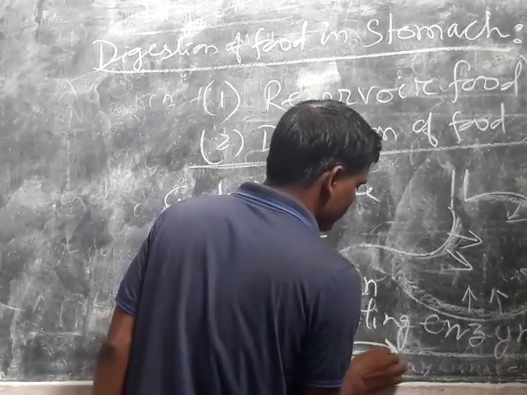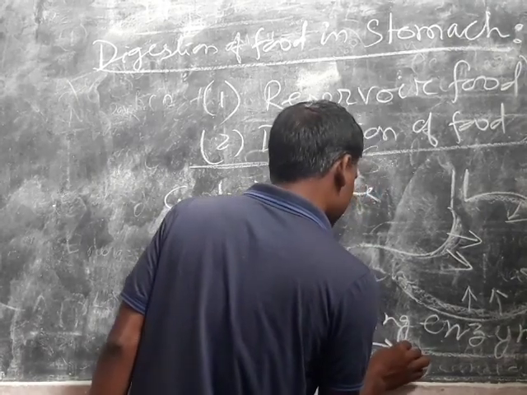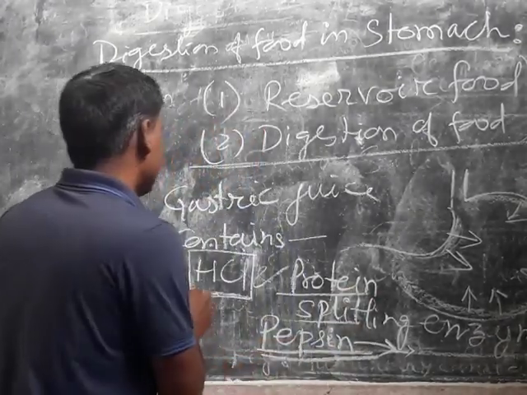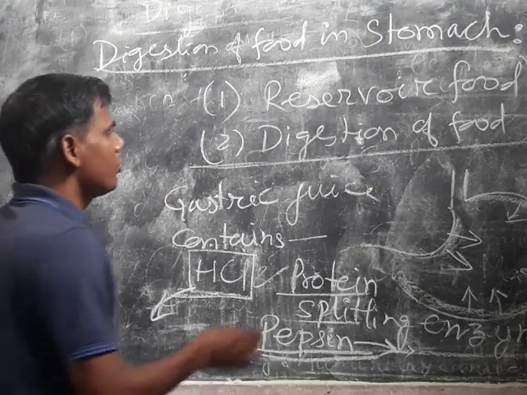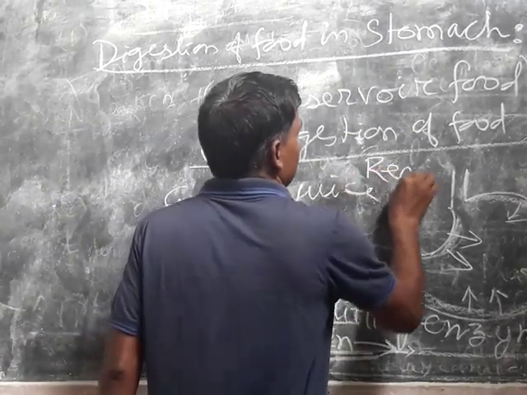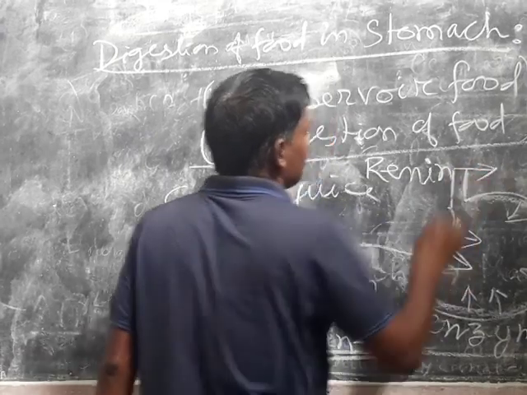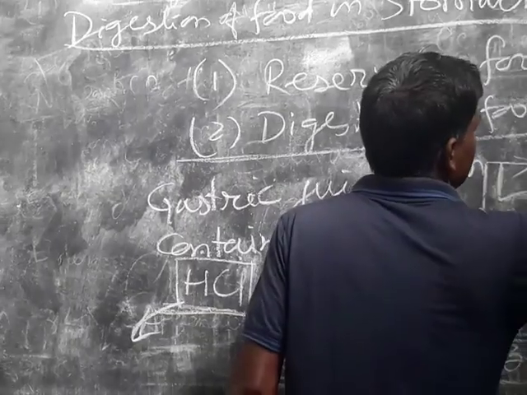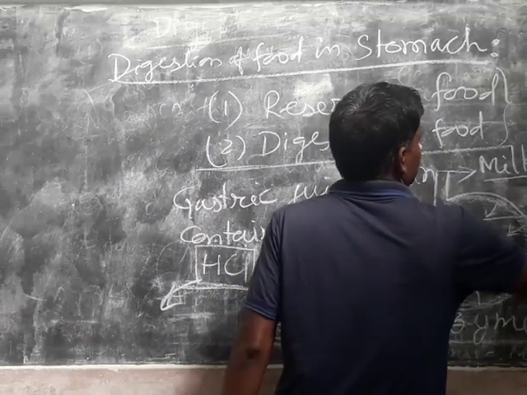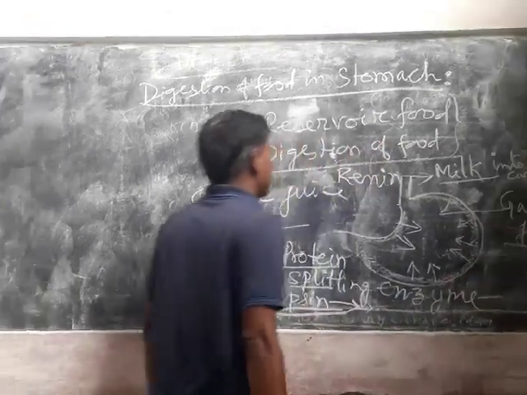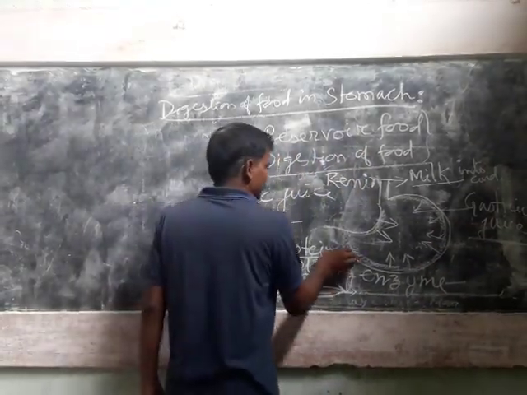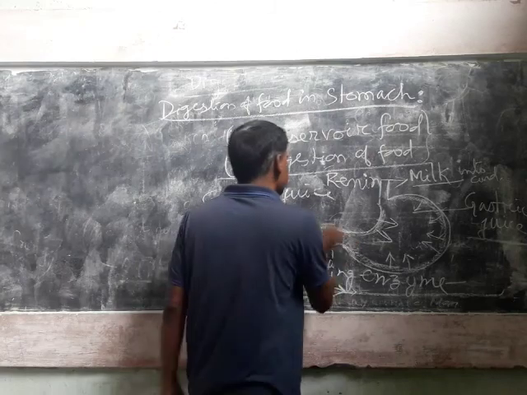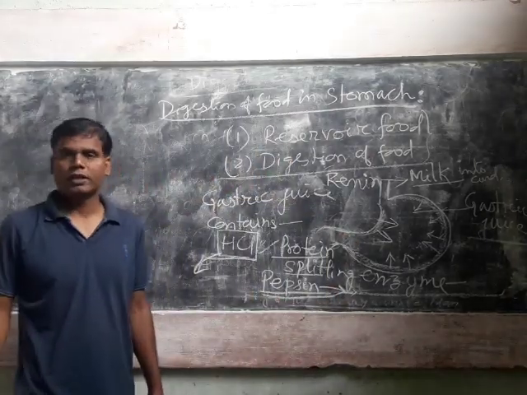That means partial digestion of protein takes place in stomach. Then gastric juice also contains rennin. This rennin converts milk into curd. And thus we may conclude digestion of food in stomach.